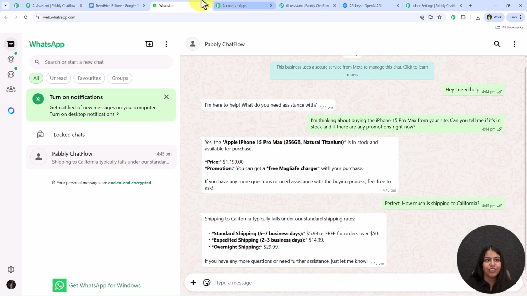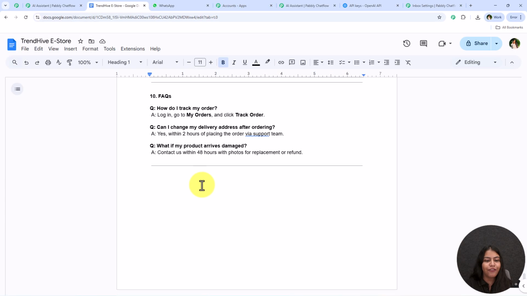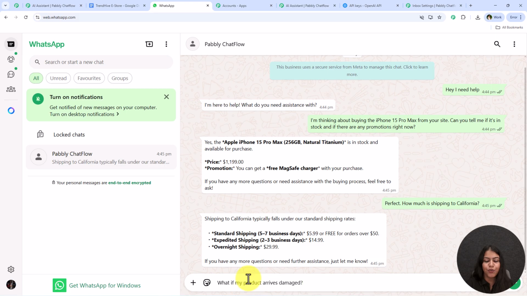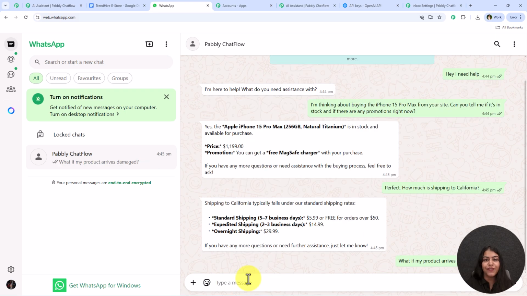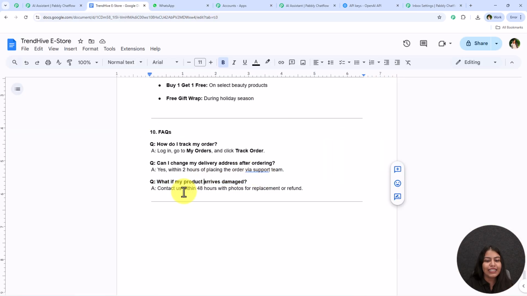manual intervention. Alright, so let's say I'm just going to simply ask another question from this FAQ section. What if my product arrives damaged? So I'm just going to simply send them this message. And once I send it, within seconds AI is going to reply me, if your product arrives damaged, you can contact us within 48 hours of receiving it. So this is exactly the same which we have entered right over here in knowledge source.